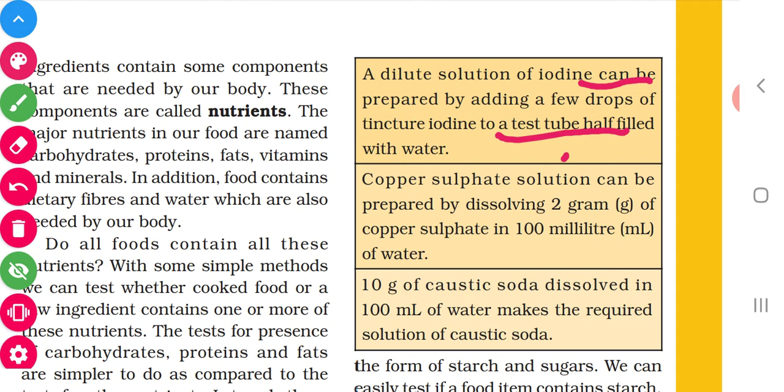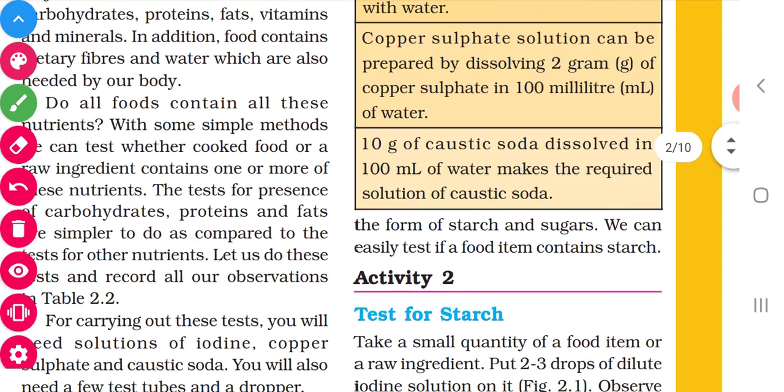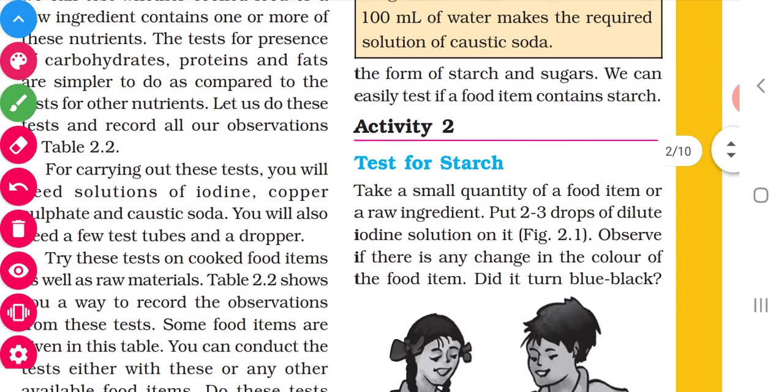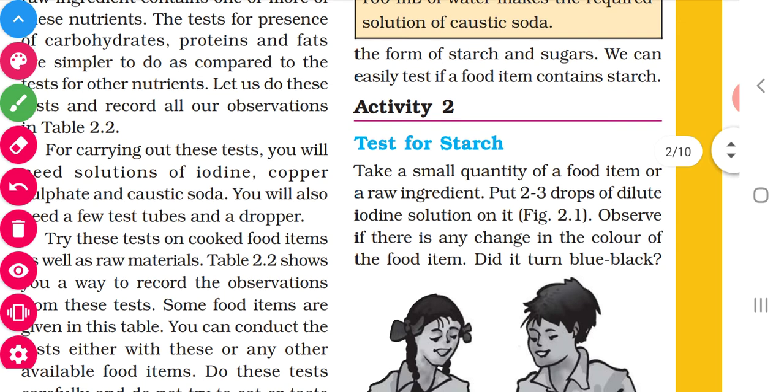If we have tincture at home, which we use to clean wounds, we can take the tincture iodine also and add some water. This is the way of preparing iodine solution. Now what we have to do is take the food item.